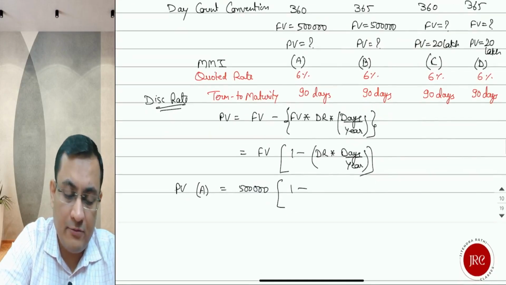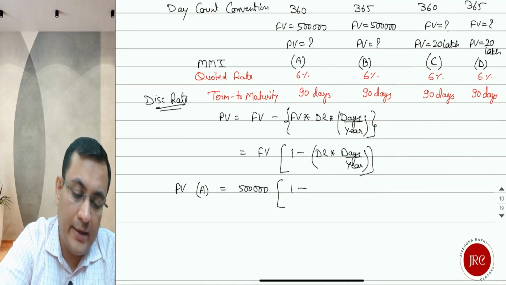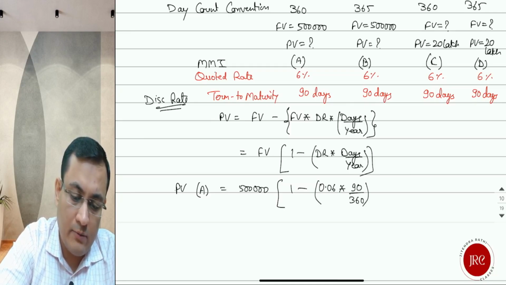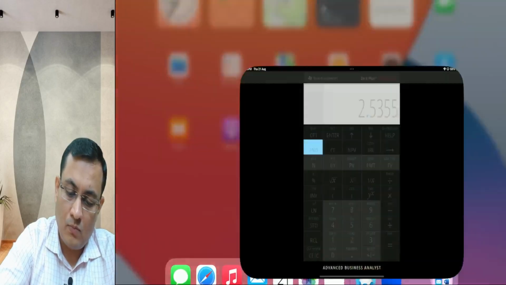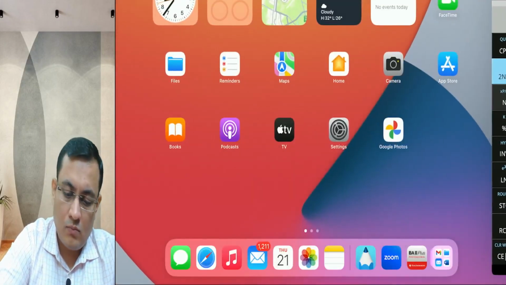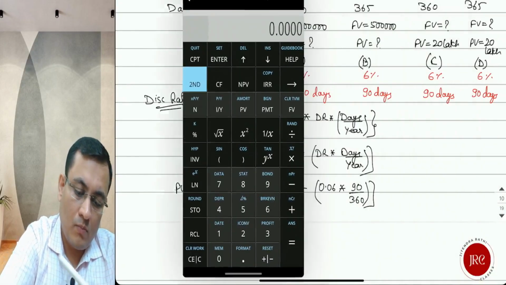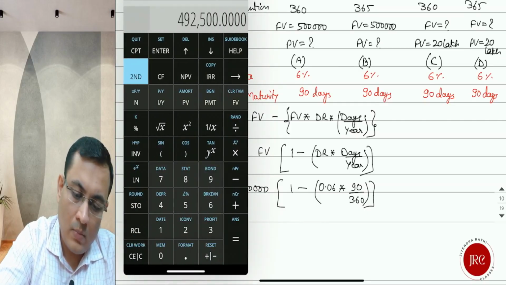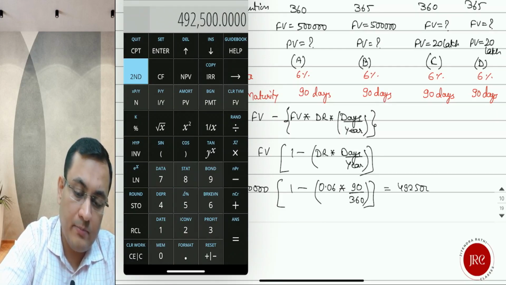So first bond, bond A: 5 lakh face value, 1 minus the discount rate of 6%, that is 0.06, multiplied by 90 days on a 360 day count convention, will give you 4,92,500.